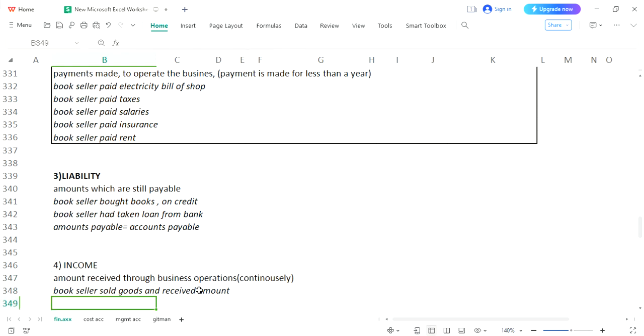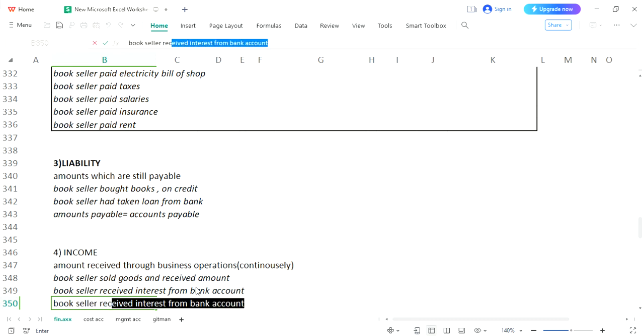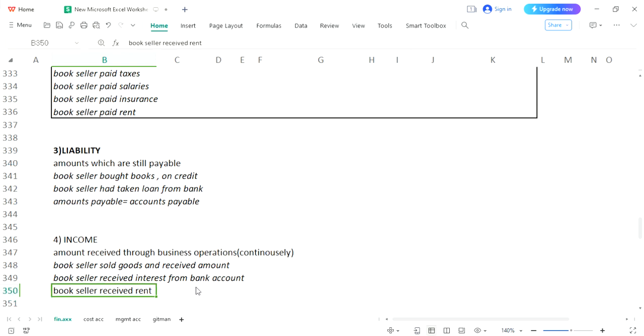Another example we can take is if the bookseller received interest from a bank account. As you know, he is receiving this interest continuously. After each month he will be receiving interest. It would be considered income. Bookseller received rent. Let's say a part of the shop has been let out and he had received rent.